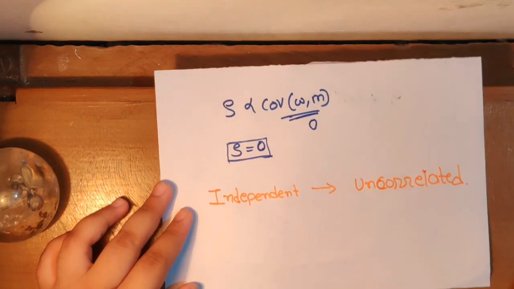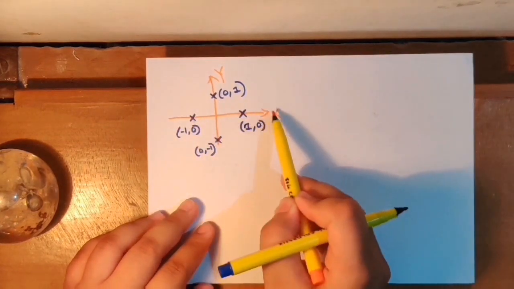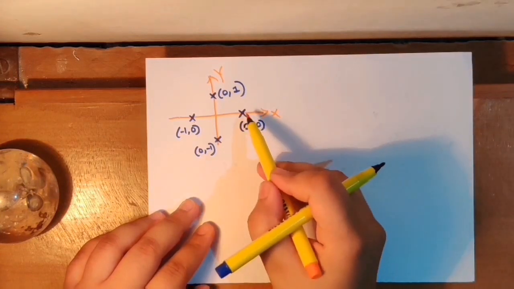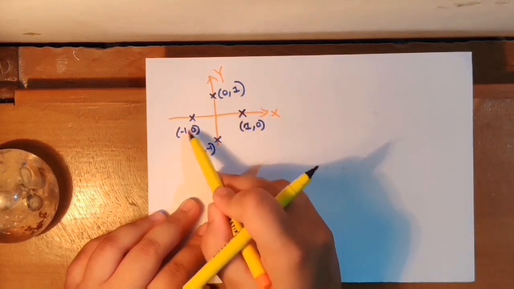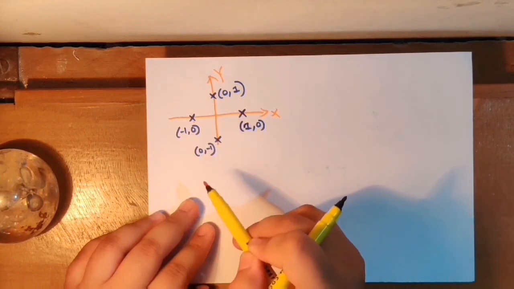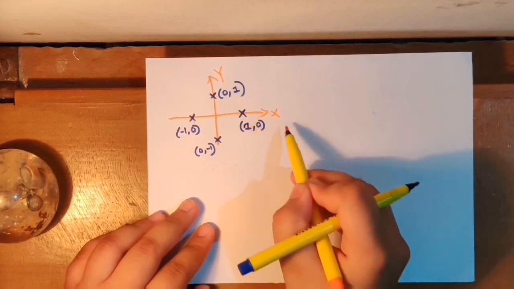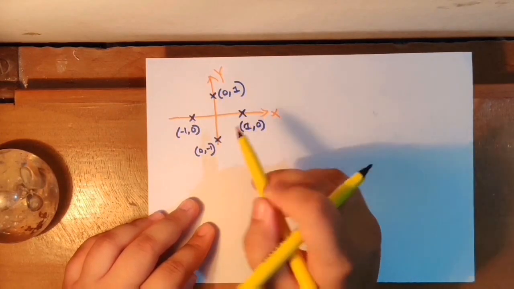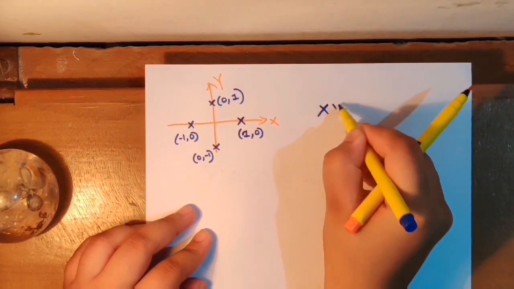Let's take another example. We have two random variables x and y. There are four possible outcomes: 1 and 0, 0 and 1, minus 1 and 0, and 0 and minus 1. These two outcomes have y equals 0 and these two outcomes have x equals 0. Here the relation between x and y is xy equals 0.